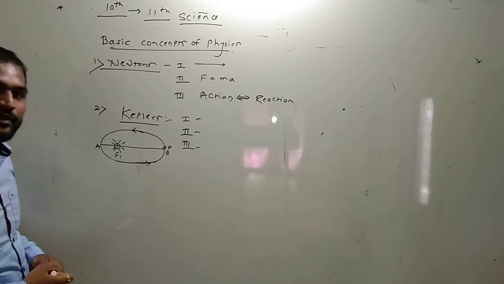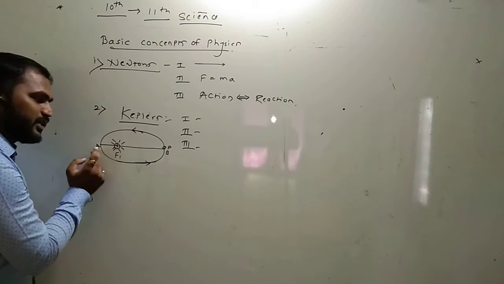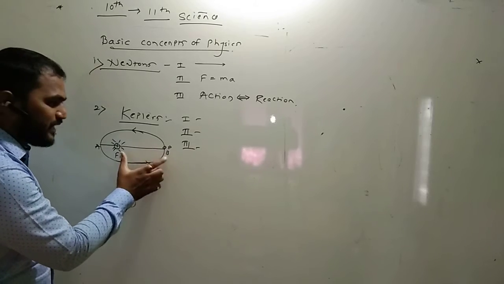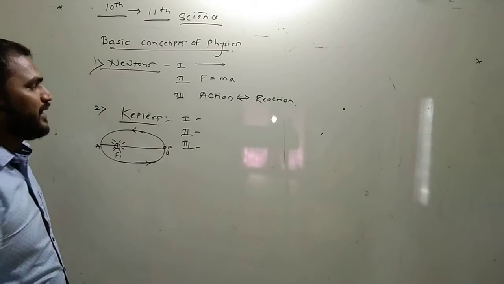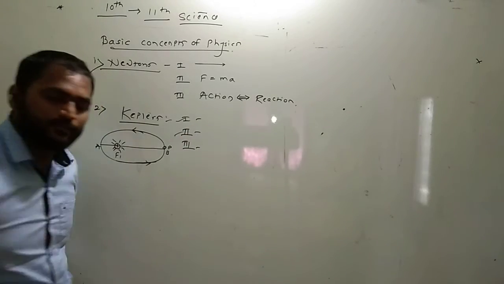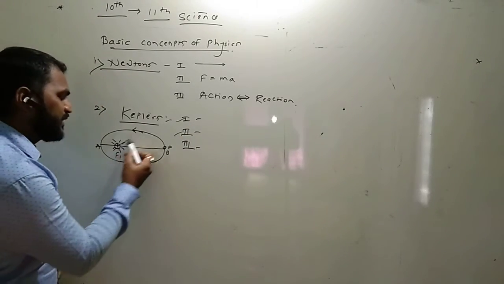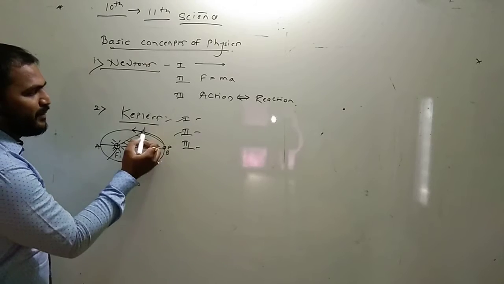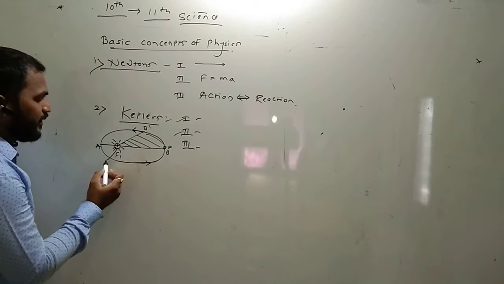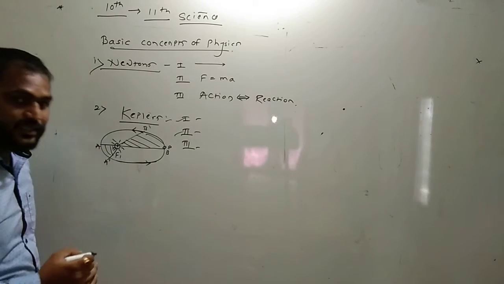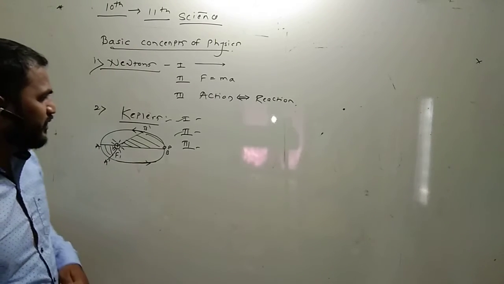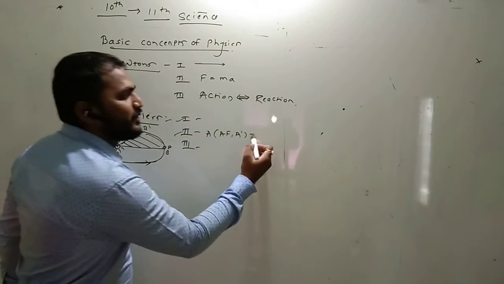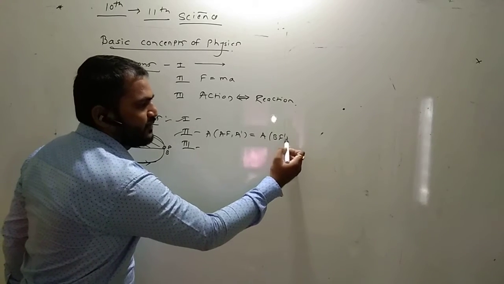When the planet is near to the sun, its speed is maximum, and when the planet is far away from the sun, its speed is minimum. Okay, therefore the second law states that the radius vector drawn from the sun to any planet sweeps out equal areas in equal intervals of time. Therefore area A F1 A dash is equal to area B F1 B dash.